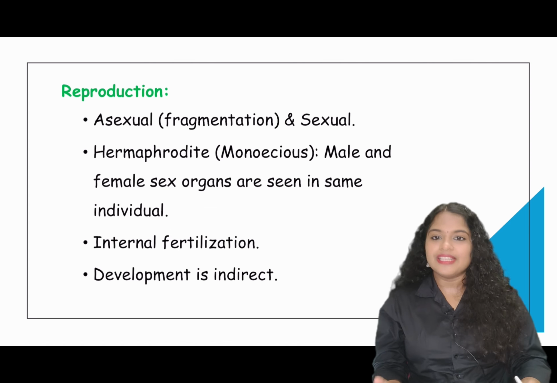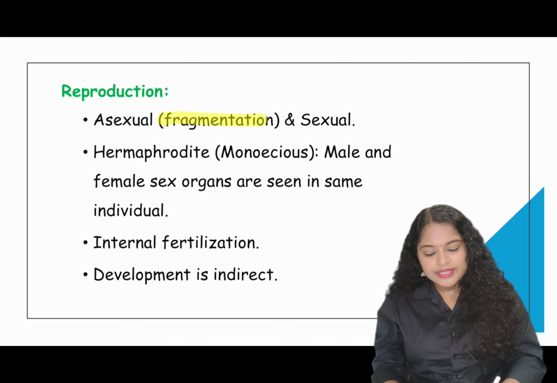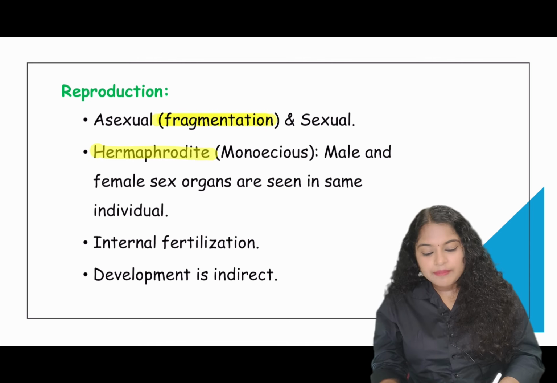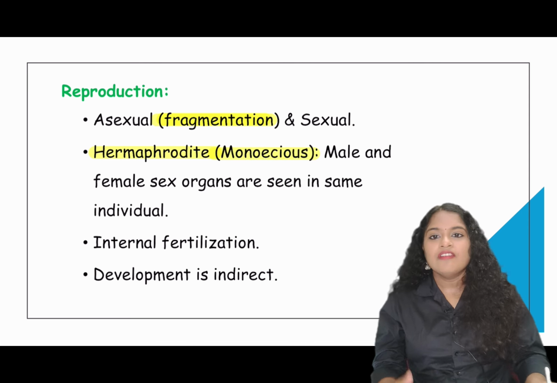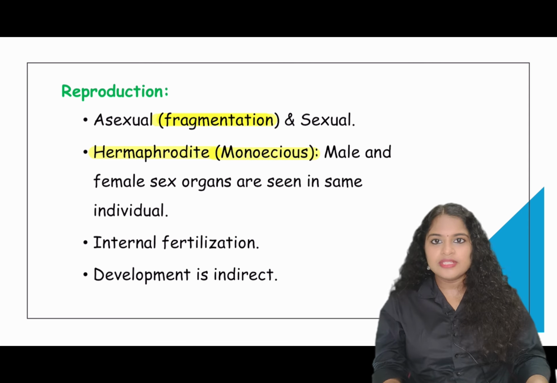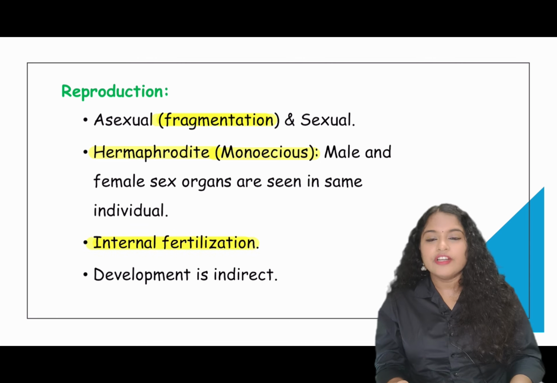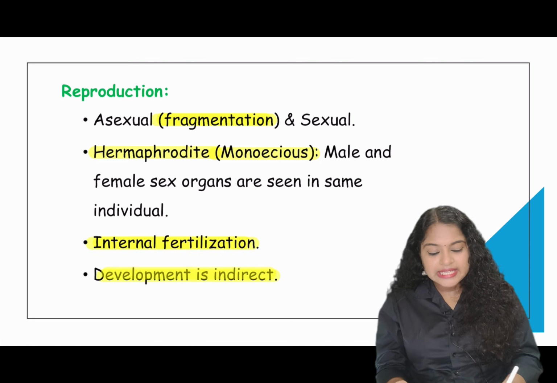Sponges reproduce both asexually and sexually. Asexually, they reproduce mainly by fragmentation. They are also called hermaphrodite or monoecious. Why are they hermaphrodite or monoecious? Because the male and female sex organs are present in the same individual. They have internal fertilization and their development is indirect.